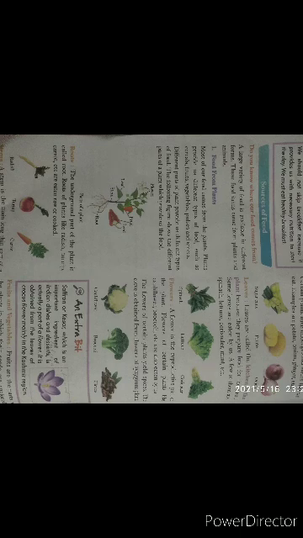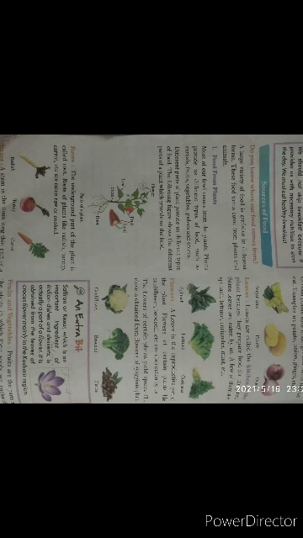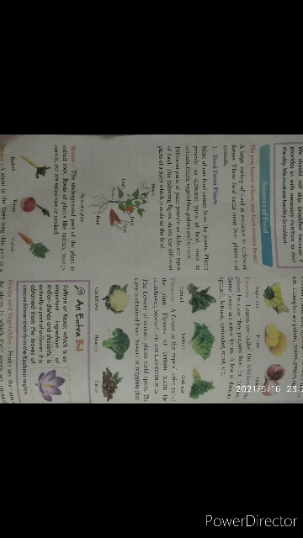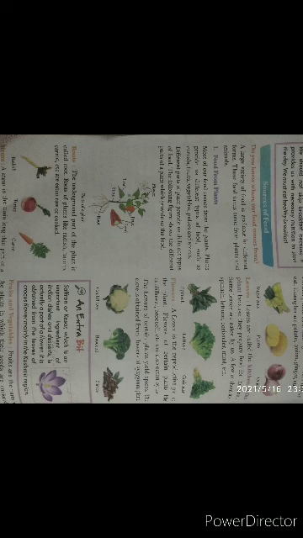First one, food from plants. What are the foods we get from plants? We will see. Okay, most of our food comes from plants. Plants provide us different types of food such as cereals, fruits, vegetables, pulses and spices. Different parts of plants provide us different types of food. The following figure shows the different parts of a plant which provide us food.